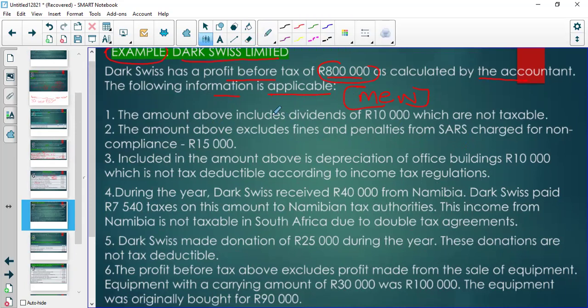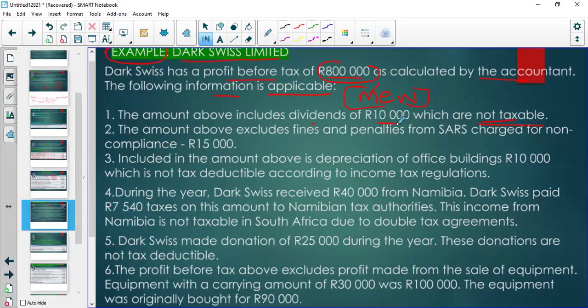The amount above includes dividends of 10,000 which are not taxable. Now, the fact that they are not taxable doesn't mean that they are a mistake. We will adjust that when we go to the office. We don't start by going to the office of SARS. Remember, we start by fixing our financial statements, our income statement. Then when it is clean, neat and well done, we take a taxi and go to the taxman.